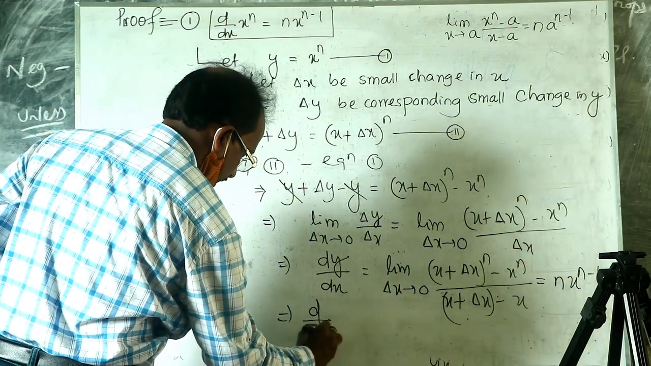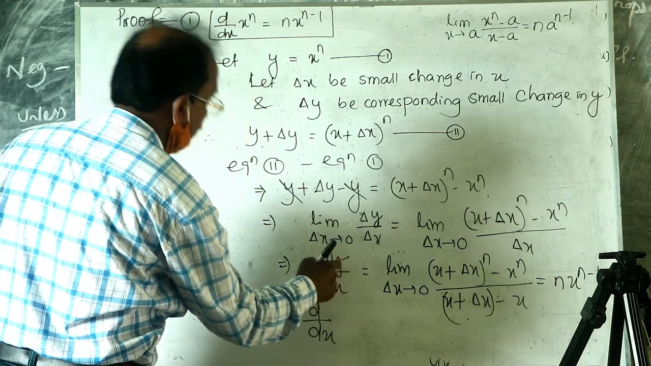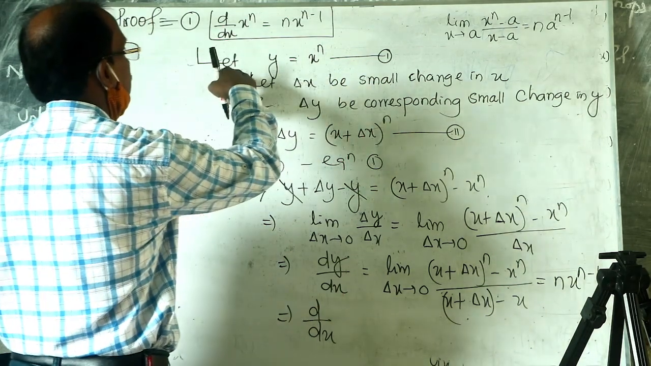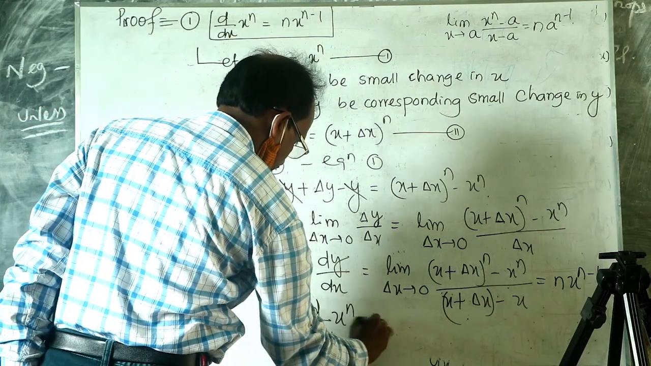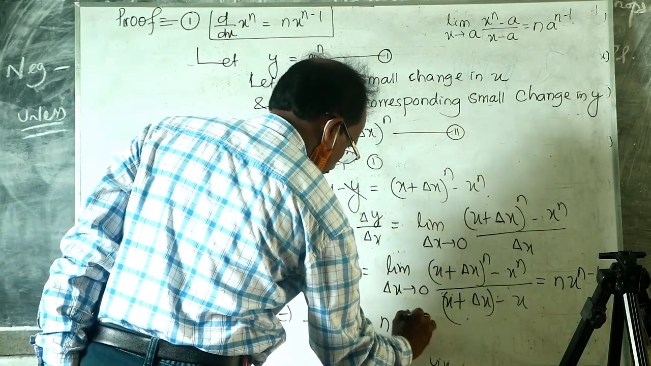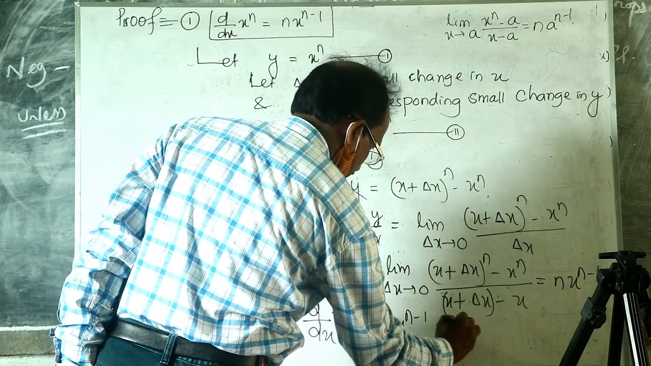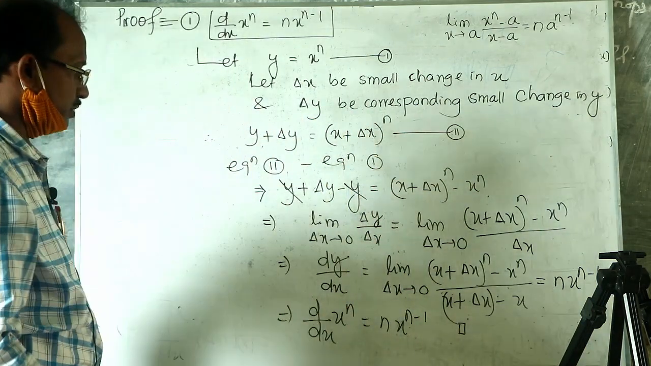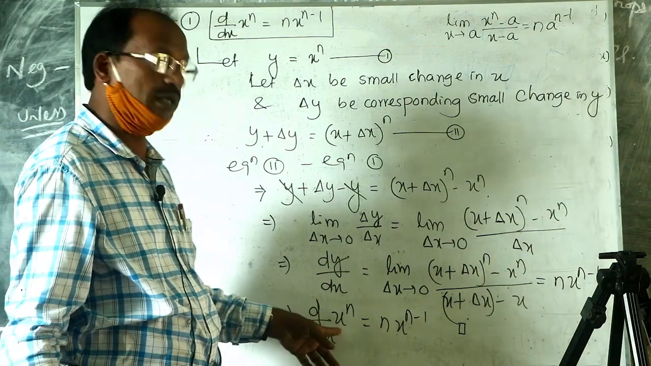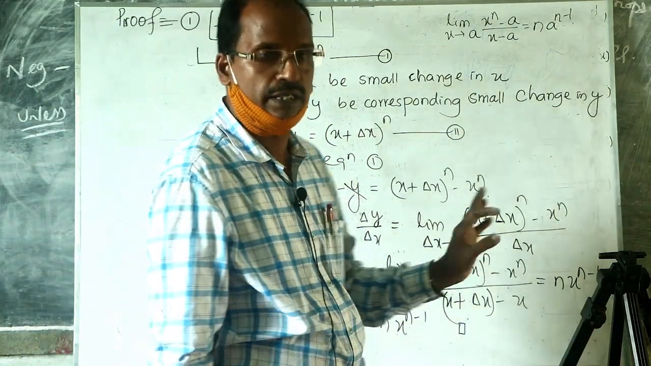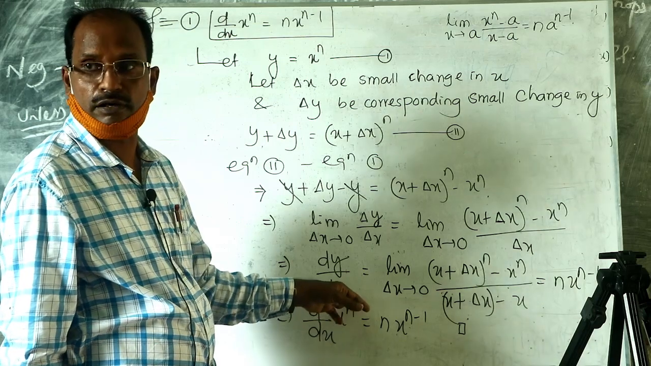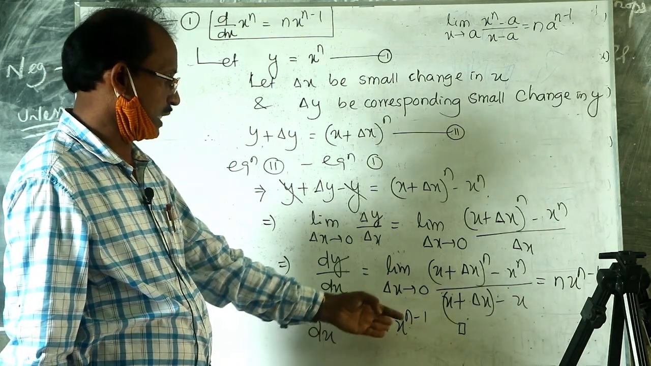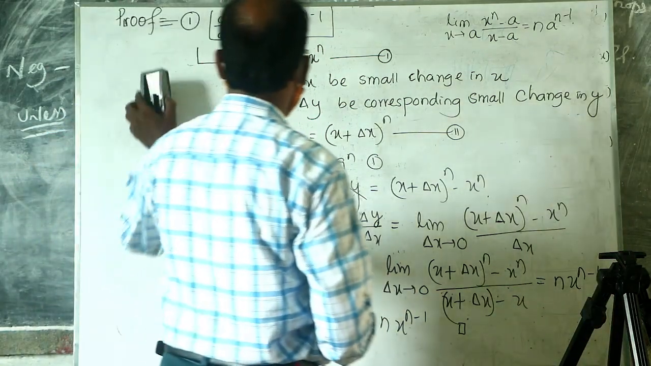So dy by dx, what is the value of y? We have considered y as x to the power n. So the derivative of x to the power n is equal to n into x to the power n minus 1. Hence the formula is proved. Where x is the variable and n is the constant. So the derivative of x to the power n equals n into x to the power n minus 1.